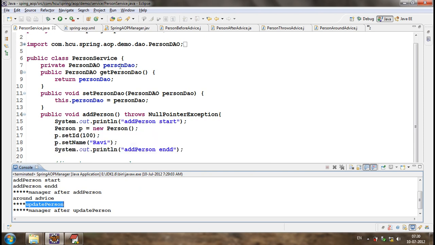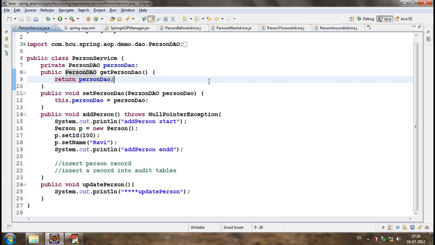But how can we filter that? Execute this advice only for a specific method, or a group of methods. How can we tell it to execute something only for a specific group of methods? Then we should have a point cut.